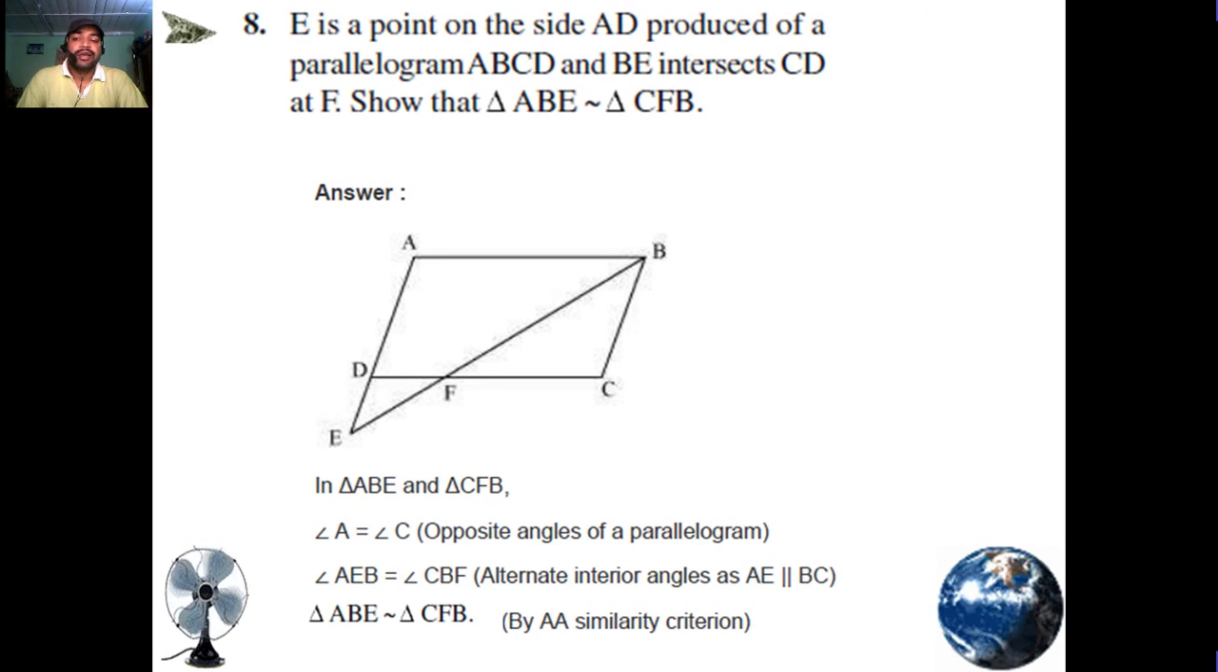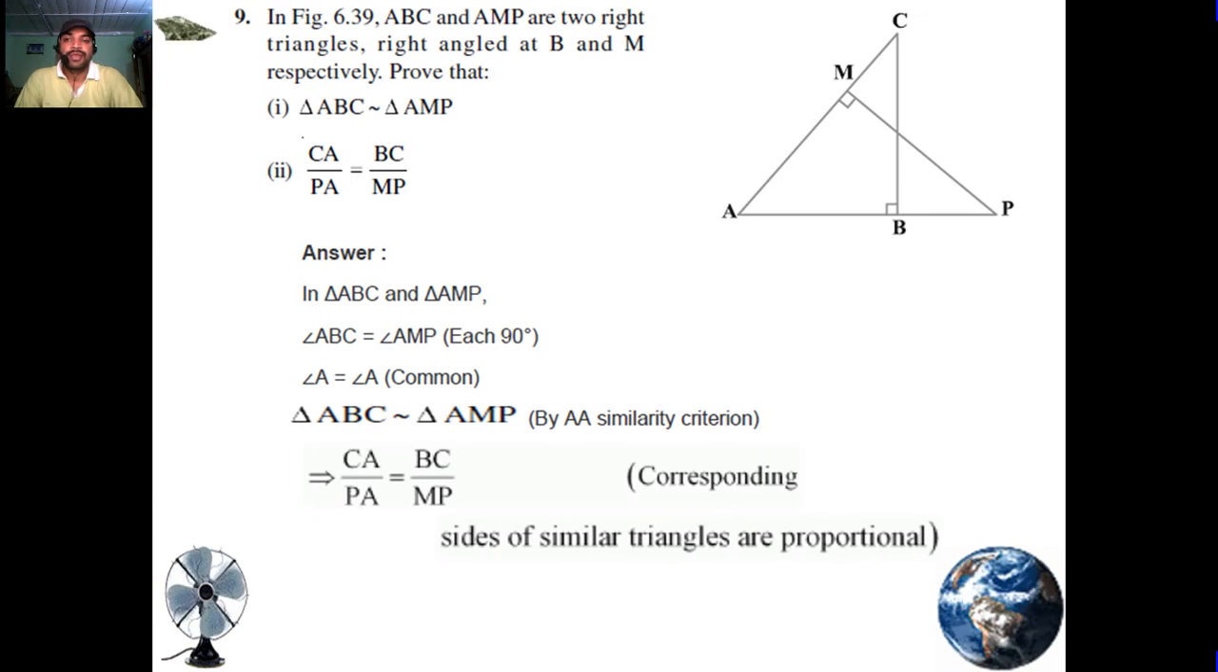Answer: in triangle ABE and triangle CFB, angle A is equal to angle C, opposite angles of a parallelogram. Angle AEB is equal to angle CBF, alternate interior angles, as AE is parallel to BC. Triangle ABE is similar to triangle CFB by the AA similarity criterion.